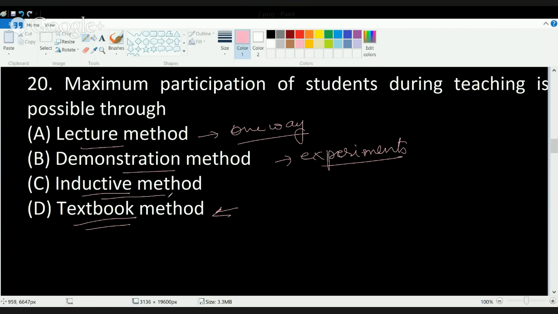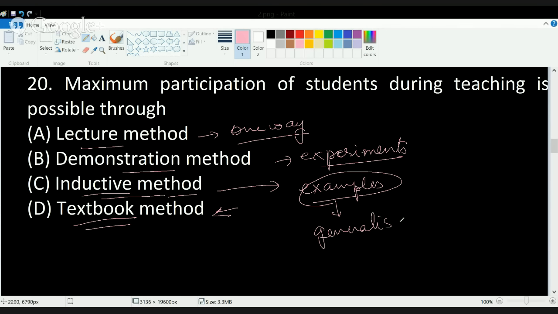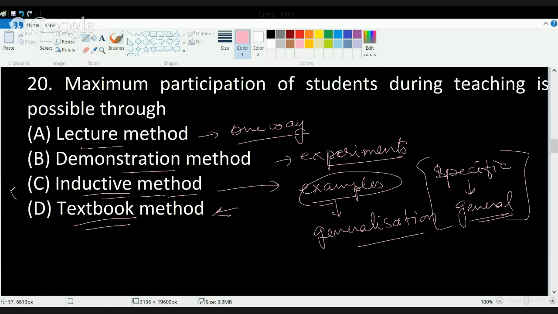But what is the inductive method of teaching? Inductive method of teaching is basically when I'm trying to give examples, okay, and from those examples you are trying to generalize the concept. So it's basically from a specific to generalized form, and this involves maximum student participation.